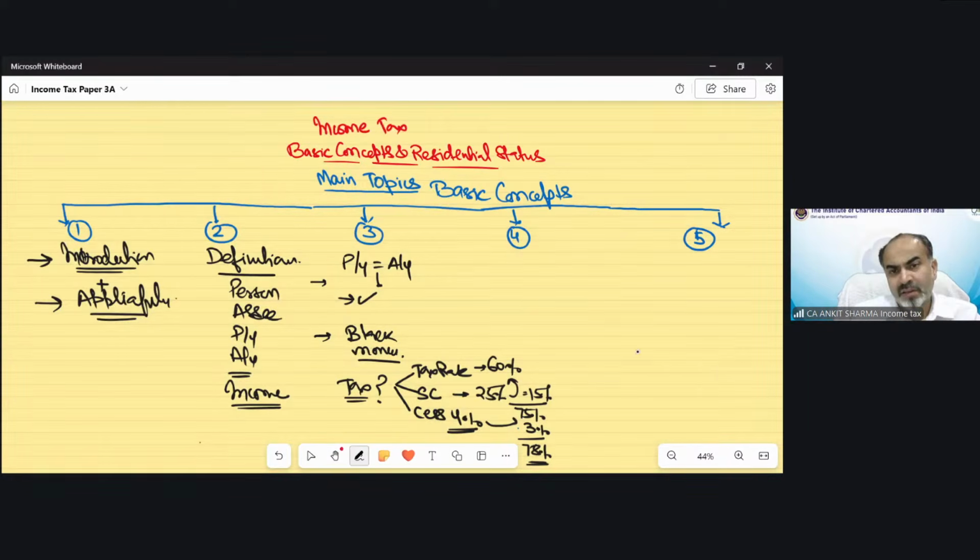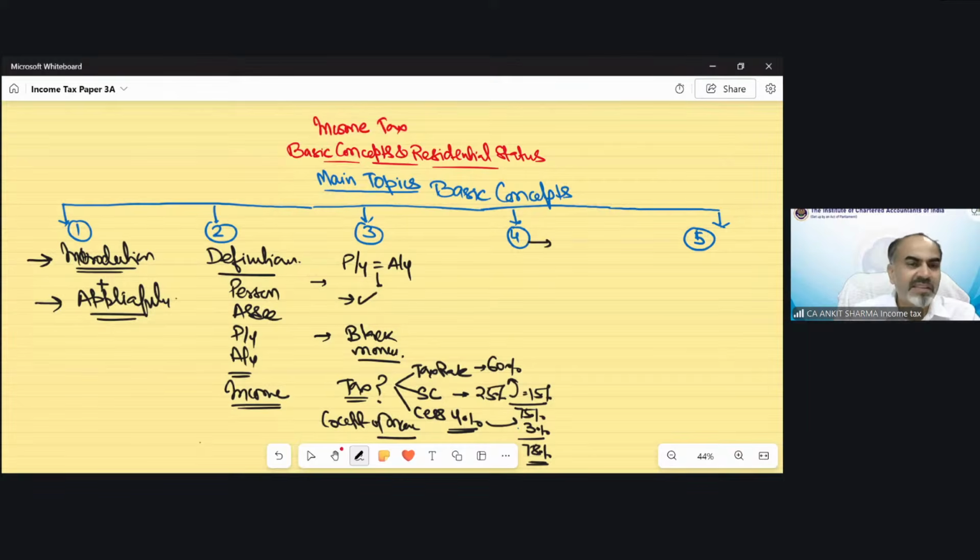In this topic, in the previous year when we discussed, there was also a concept of income we have discussed. The concept of income is regarding whether income is taxed on due basis or receipt basis, gross basis or net basis, casual receipt, regular receipt, etc. So we have already gone through this concept topic also in this third main topic category. The fourth category was pure numerical.